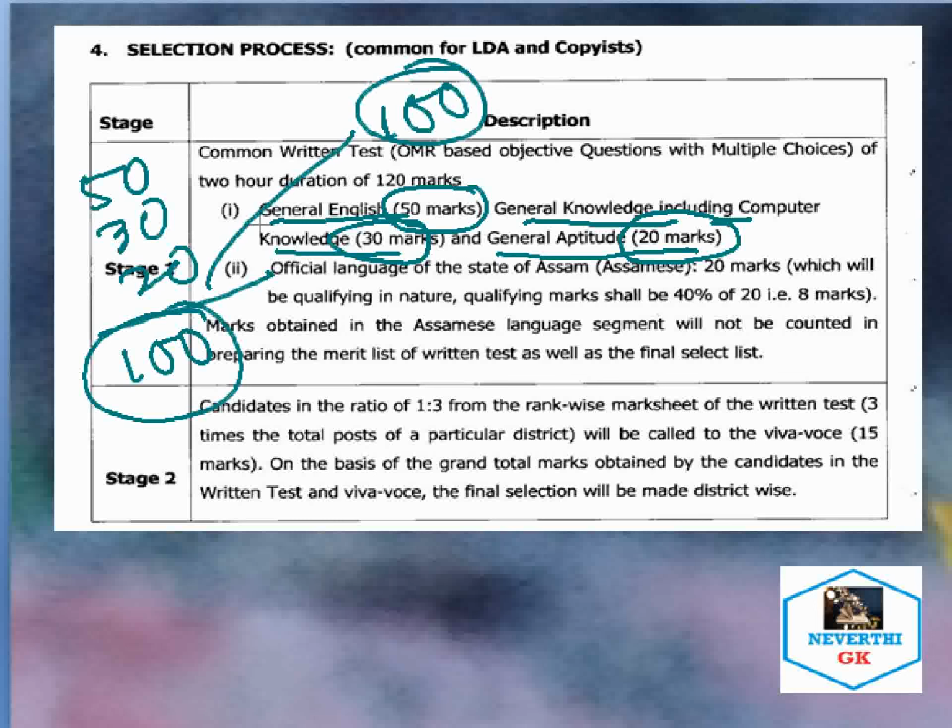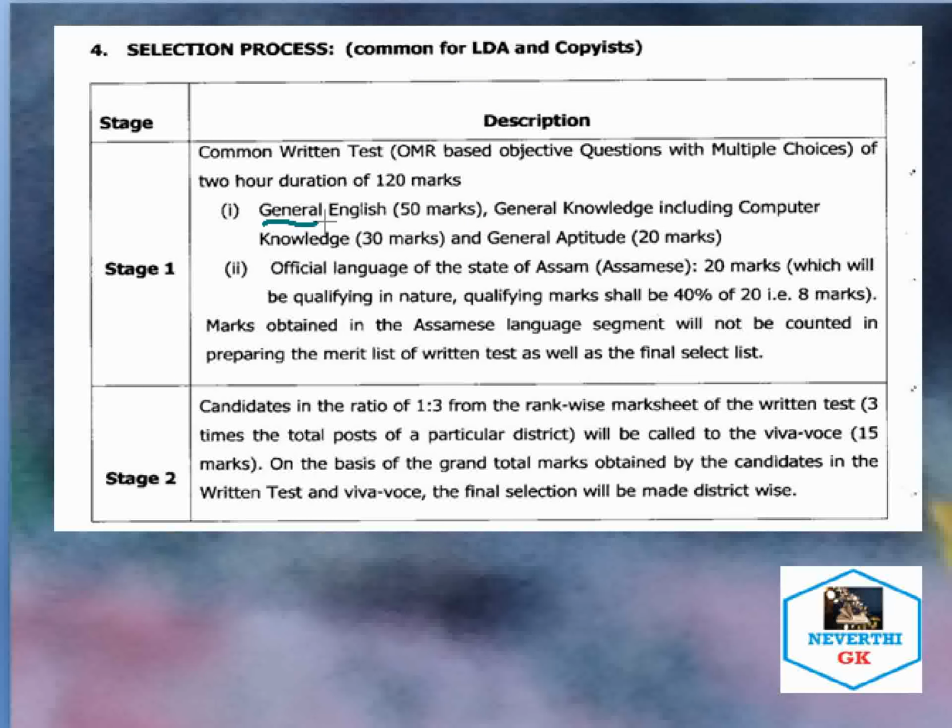As I have discussed, mostly 50 marks of questions are asked from the general English section, so this section is very important in order to clear the examination and qualify for stage 2, that is the viva, the personal interview.